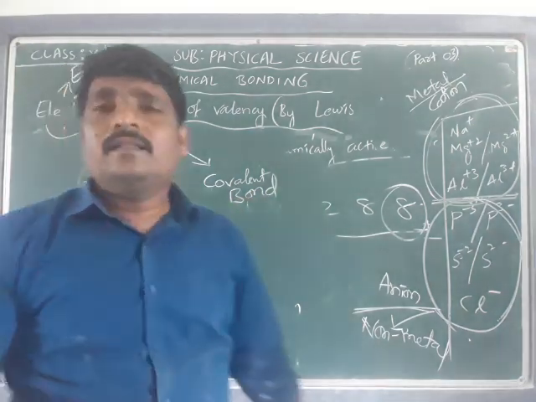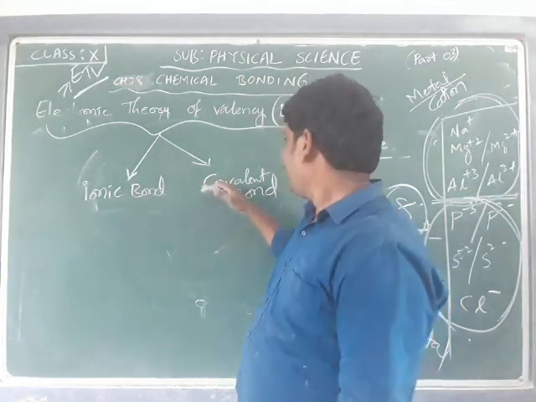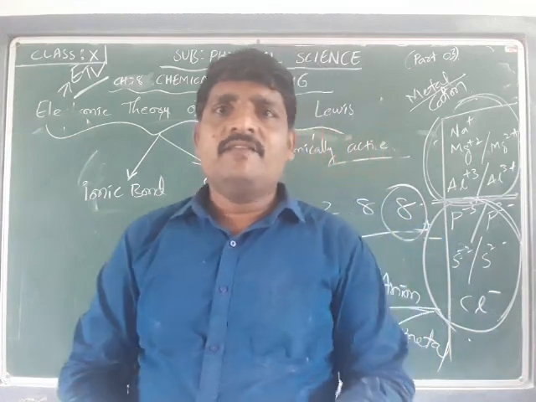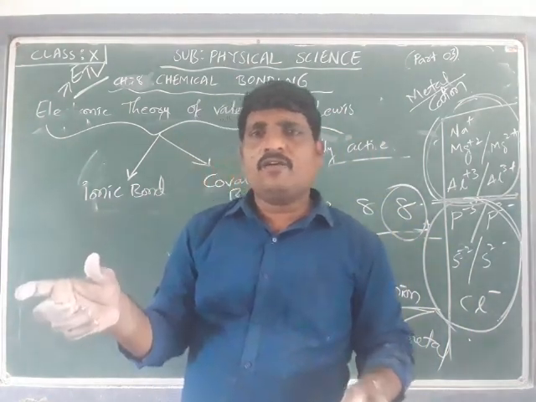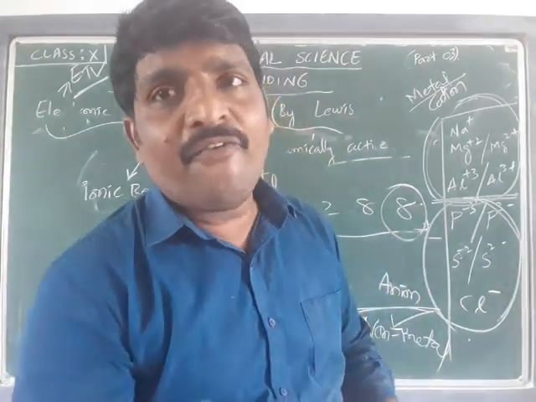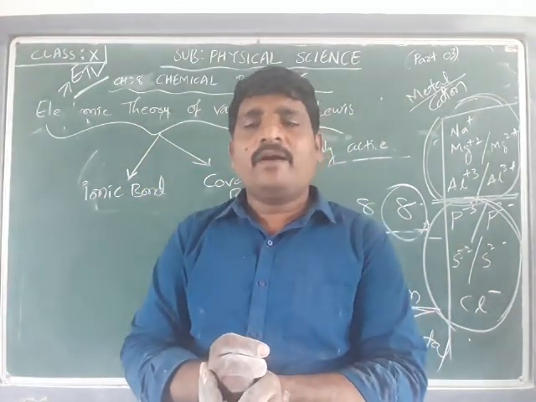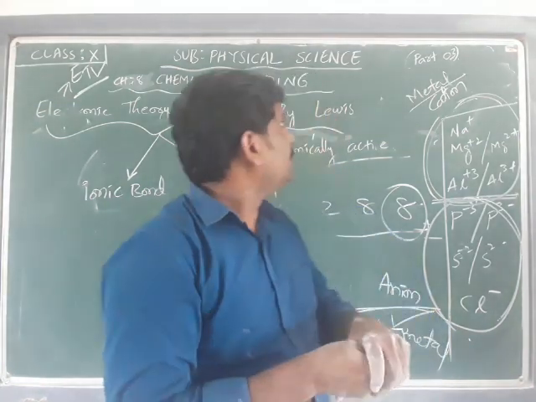In the next session we will talk about what is meant by ionic bond and covalent bond, and what the main difference between them is. We will discuss that in part 4.